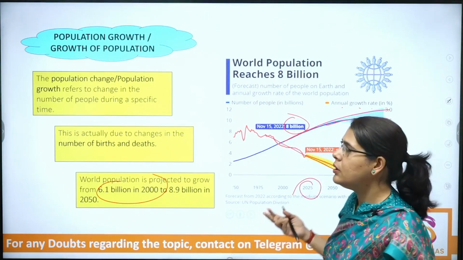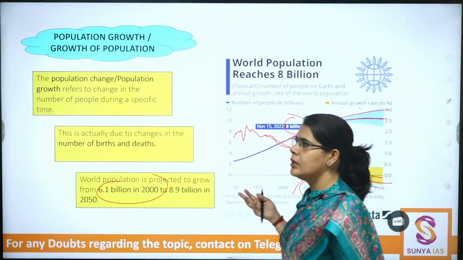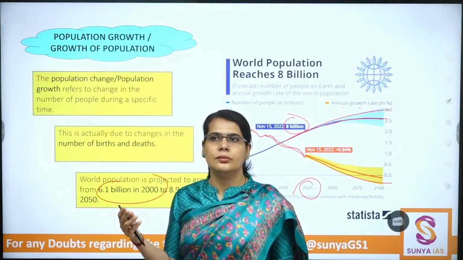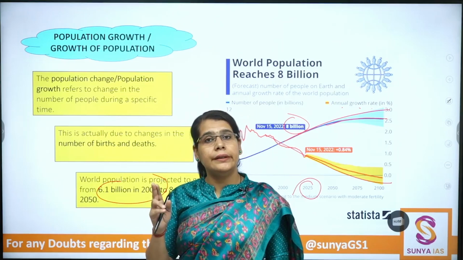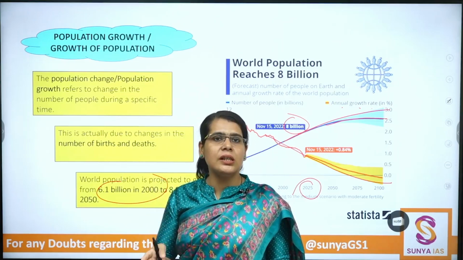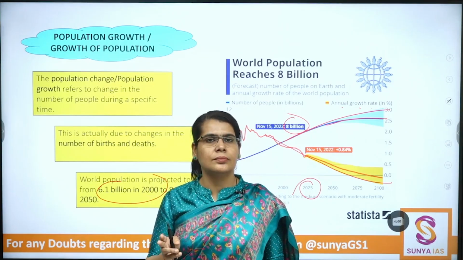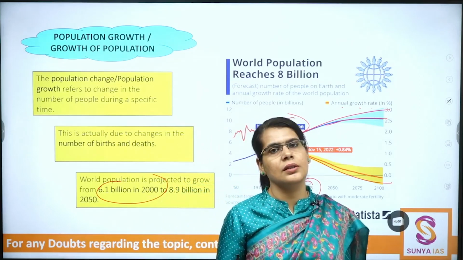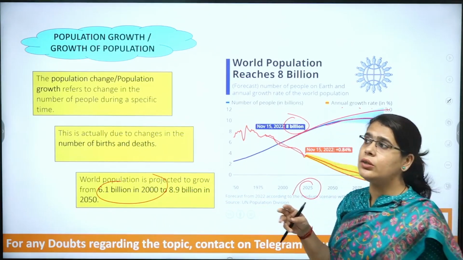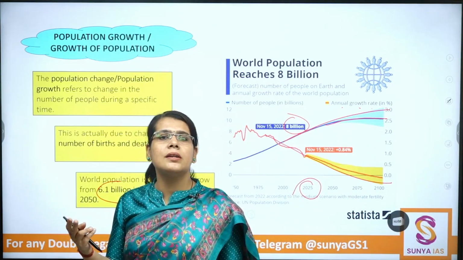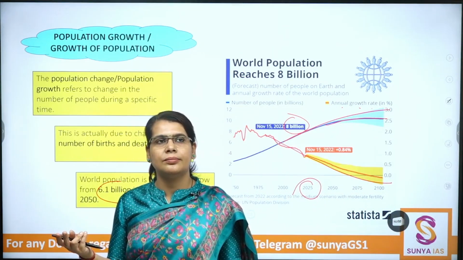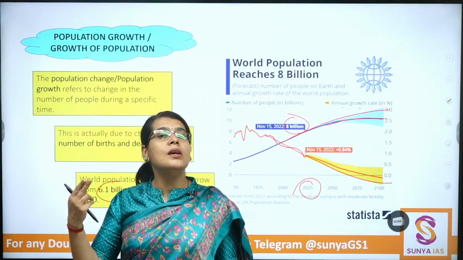And write down one last point. Historically, neither the population in absolute numbers nor the population growth rates have remained similar and have been variable.